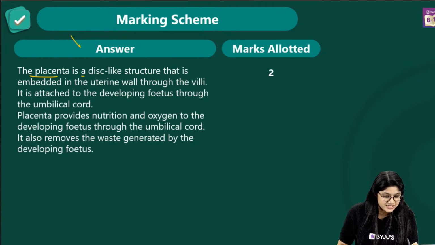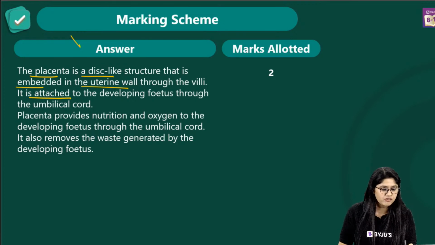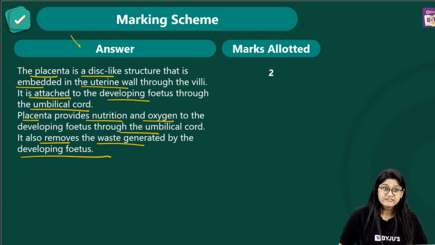The placenta is a disc-like structure that is embedded in the uterine wall through the villi, as we have mentioned, and it is attached to the developing fetus through the umbilical cord. The placenta provides nutrition and oxygen to the developing fetus through the umbilical cord, and it removes the waste generated during fetus development also. Very good.